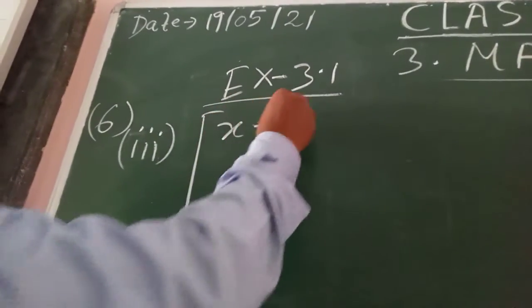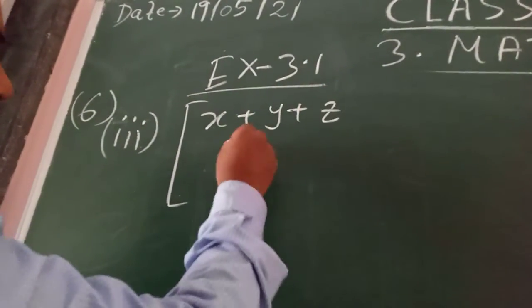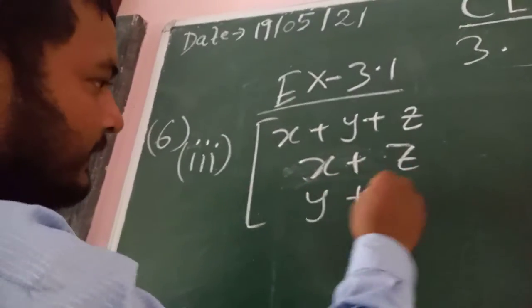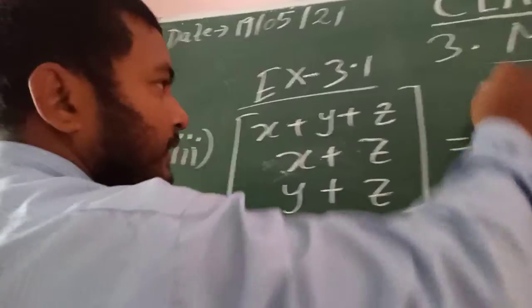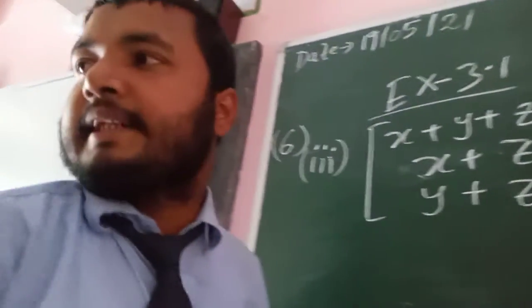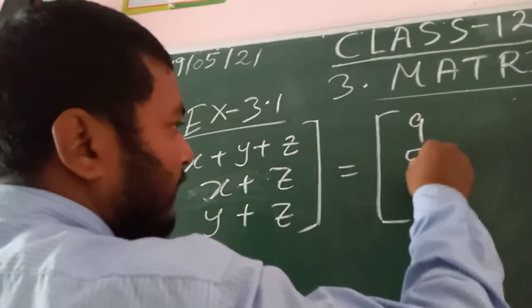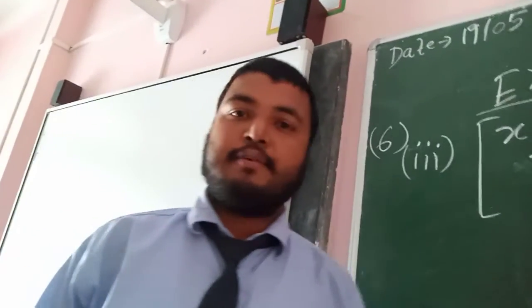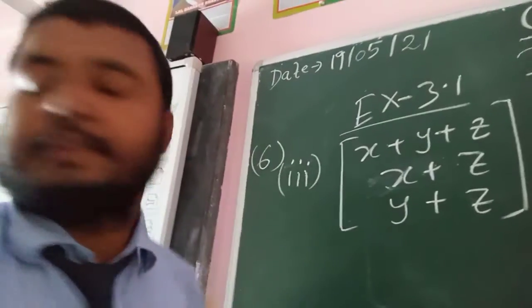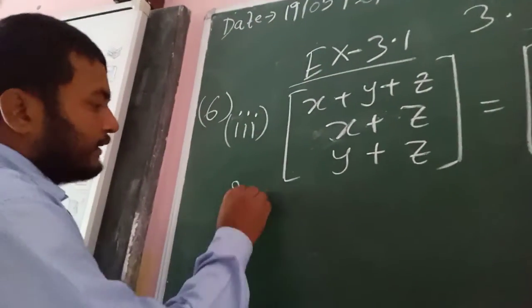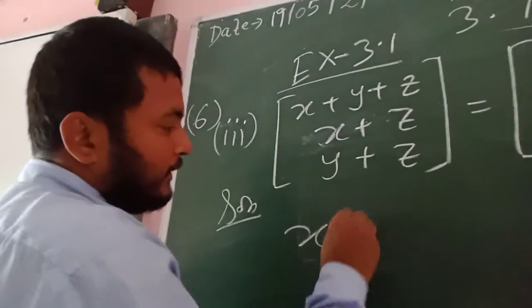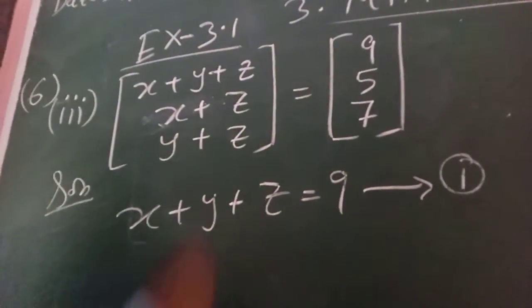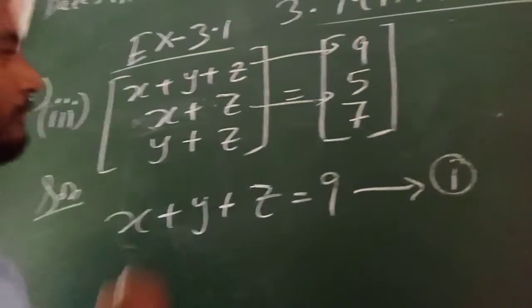It is given x plus y plus z, x plus z, y plus z, and here the elements are given as 9, 5 and 7. So if these two matrices are equal, then x plus y plus z must be equal to 9. Take it as equation number 1. This one and this one must be equal.